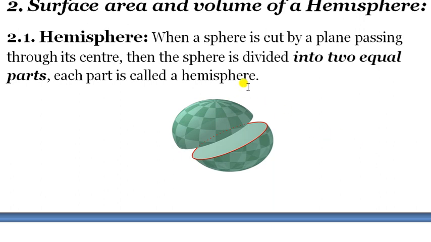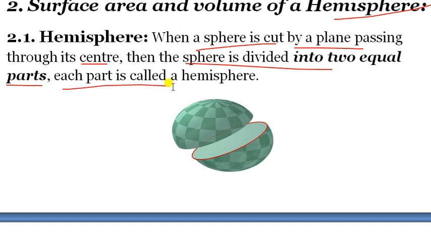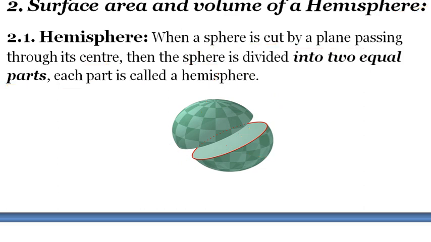Now it's a very important note for hemisphere. Actually, all the problems you get are with respect to the hemisphere. What is a hemisphere? When a sphere is cut by a plane passing through its center, the sphere is divided into two equal parts, and each part is called a hemisphere. See the diagram: this is one hemisphere, and this is one hemisphere. Clear?